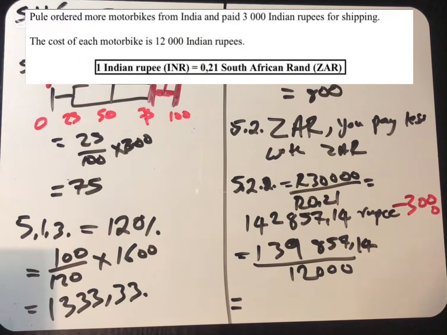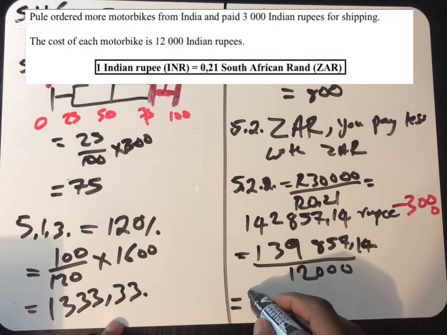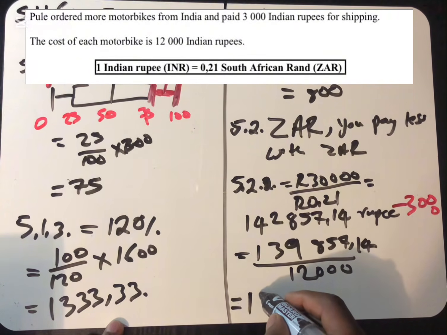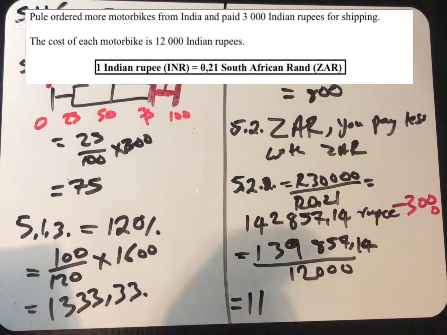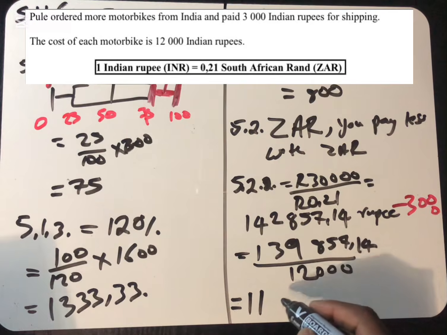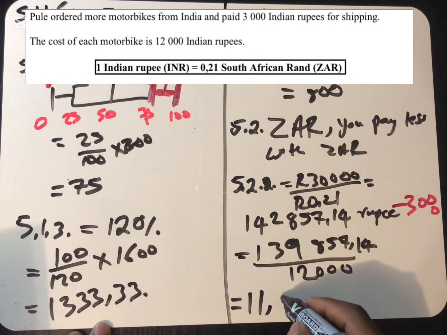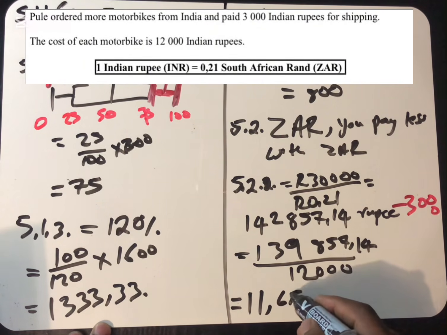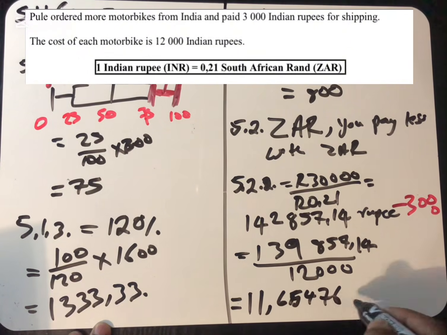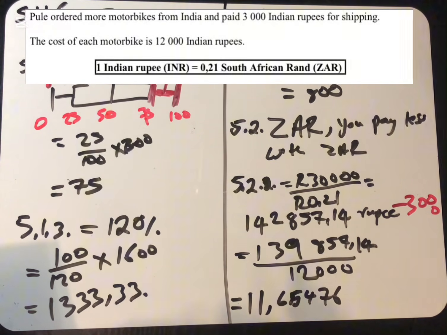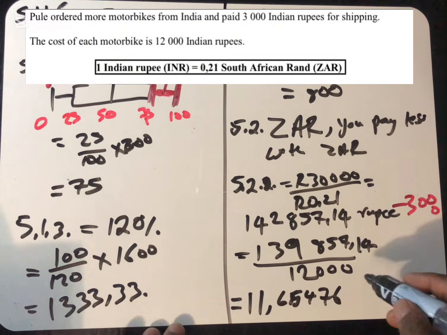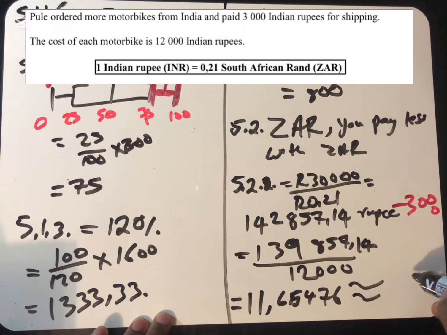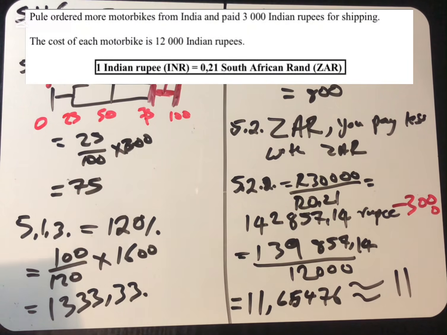Then we found that this will only be able to buy 11 motorbikes. It's motorbikes, people. So because it's motorbikes, we cannot go and buy full motorbikes and half of it. So we know this amount can only buy 11 instead of 12.